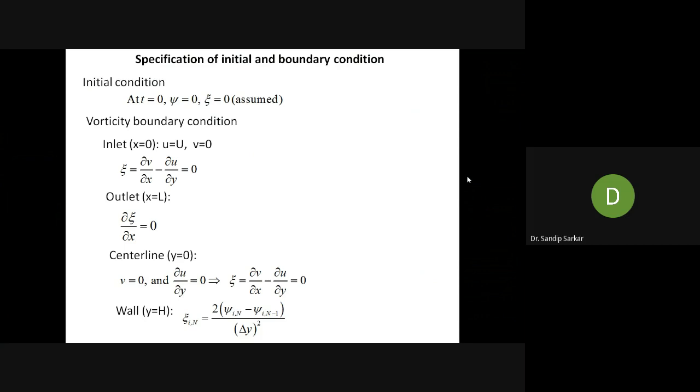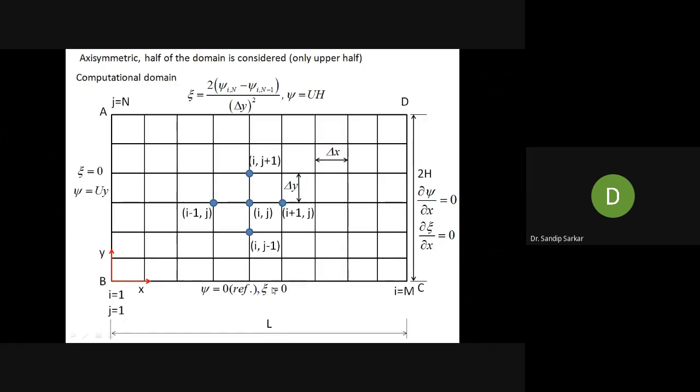So this is a center line, so this is a symmetry boundary condition. If the symmetry boundary condition is there, the zeta will be del v del x minus del u del y. So v is 0 and del u del y is automatically 0. If symmetry boundary condition, ultimately zeta is equal to 0. That's why I have given here zeta equal to 0 at the plane of symmetry. Now we have understood how zeta equal to 0 is coming at the plane of symmetry.